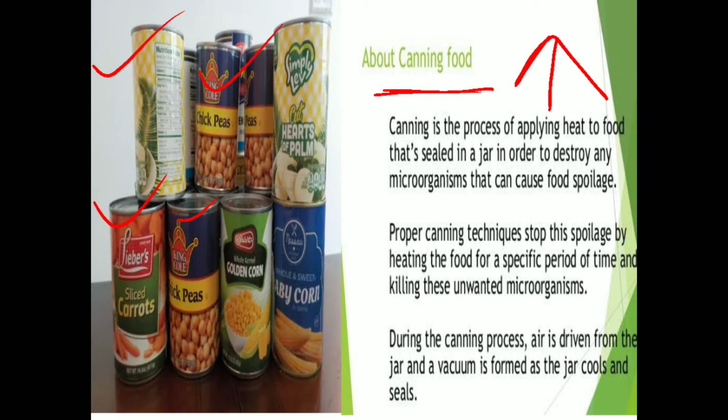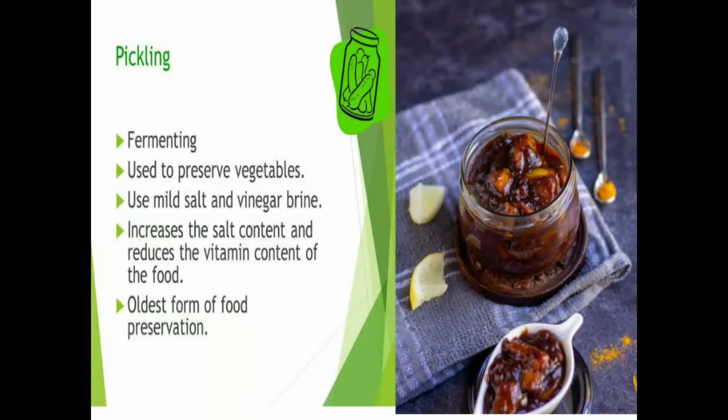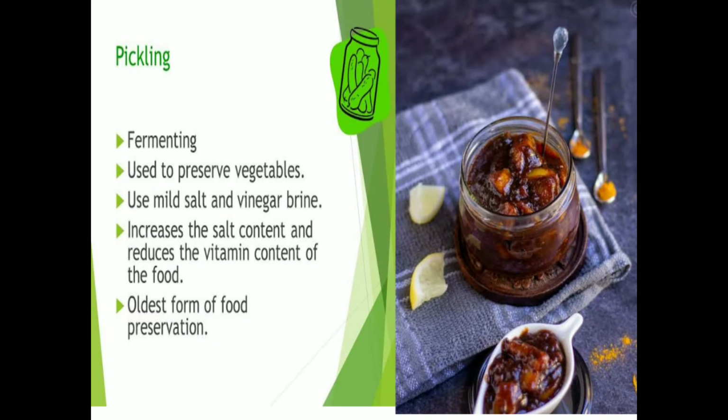Now the next thing is pickling. Pickling is a process which follows fermentation. We have two kinds of pickling: one is salt pickle, and the other is sugar pickle, which uses a lot of sugar, like meetha achar and tikha achar.